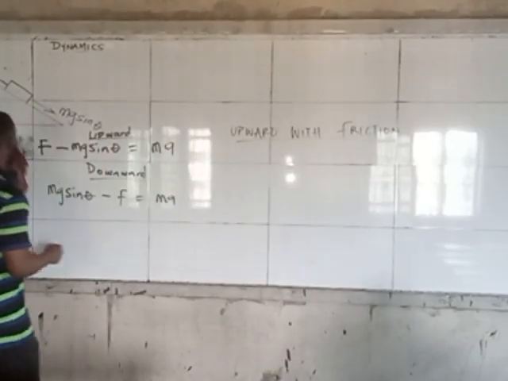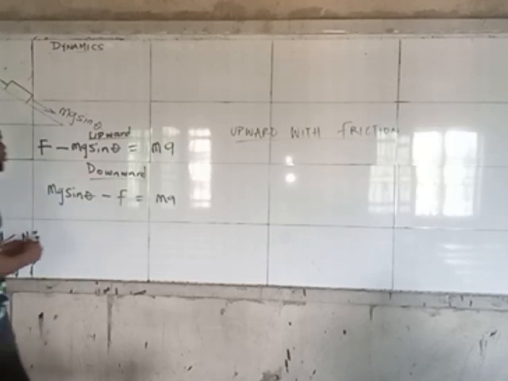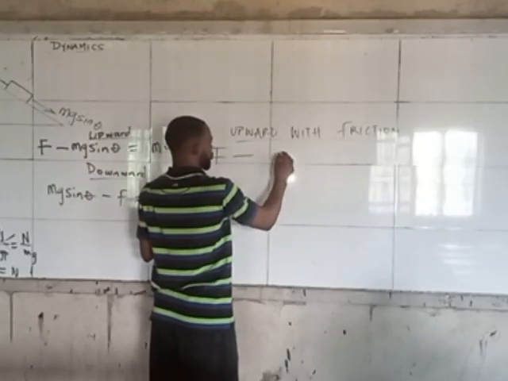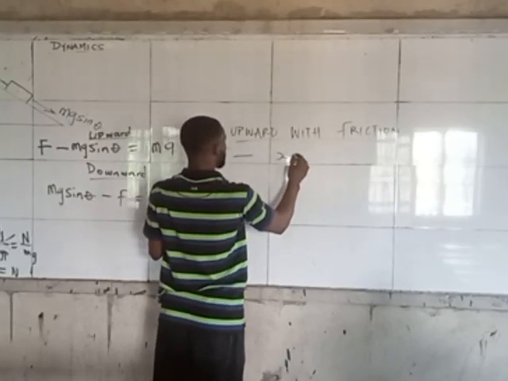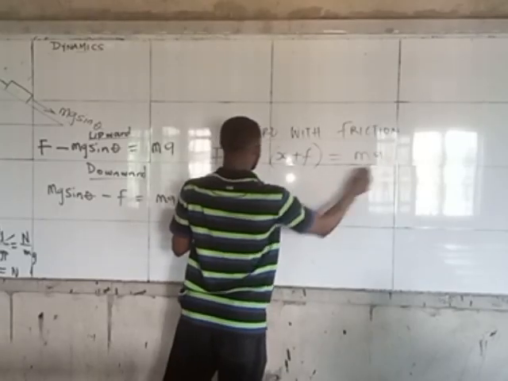In this case, if it's going upward, friction always goes in the direction opposite to movement. So it will now be F minus, on the x-axis, mg sine theta plus friction equals ma.